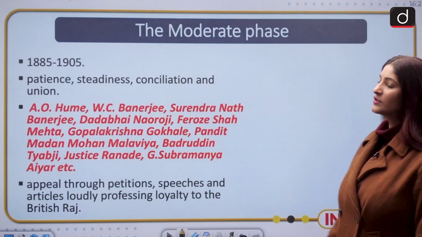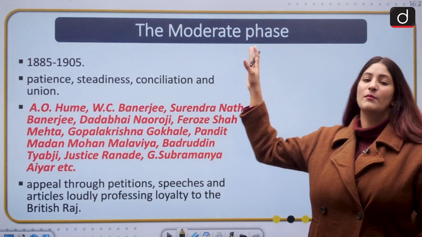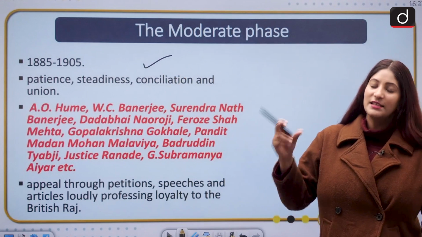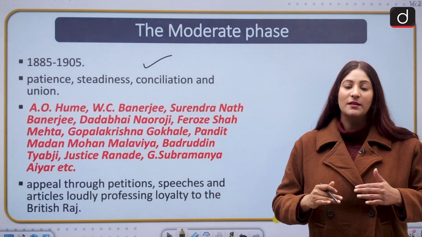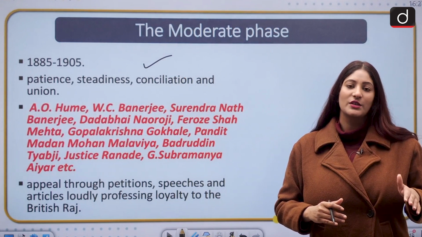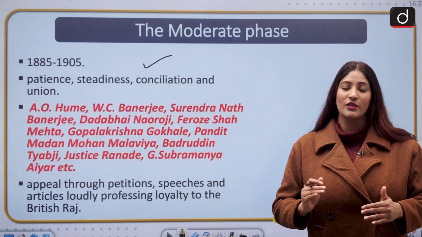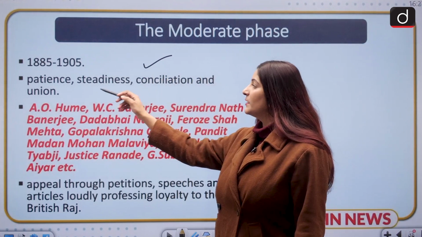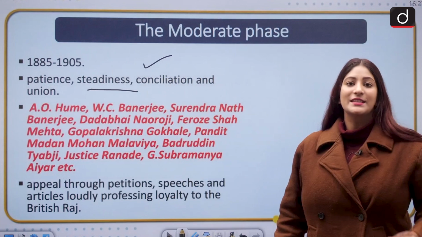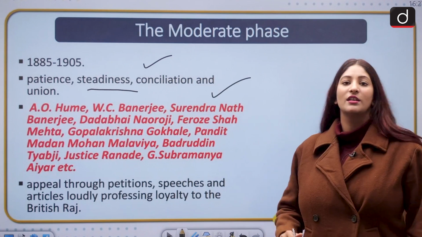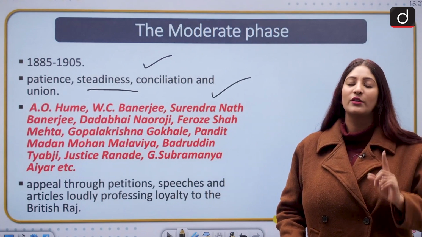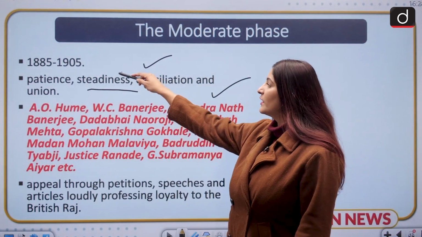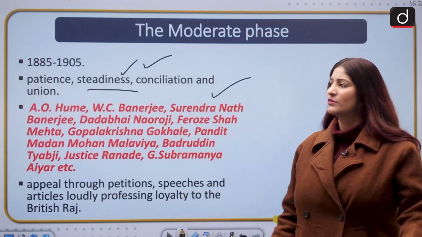Moving ahead, let's first of all look at the moderate phase. The moderate phase goes from 1885 to 1905. See, this phase is moderate because the methods used by the leaders were pretty moderate in nature, not in the extremist nature. So they had their methods based upon patience, steadiness, conciliation and union. Patience, they knew that they will not achieve independence all of a sudden, so they had to remain steady with whatever methods they were using for years and years to come.